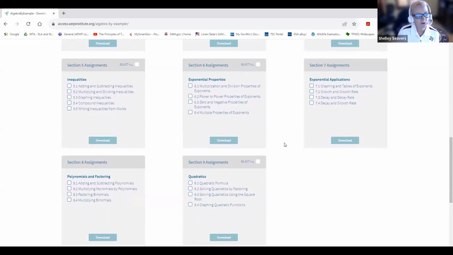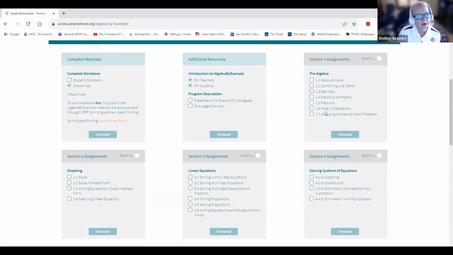So to go by assignment, what if we scroll down and we're looking at our Texas AEL content standards, and we want to choose a lesson? I don't know, let's do order of operations, pre-algebra. How about that? So we would click here because I don't want all of them. I don't want to click everything and download everything. I just want to take a look at unit 1.6 and I'm going to download. So I would click here.